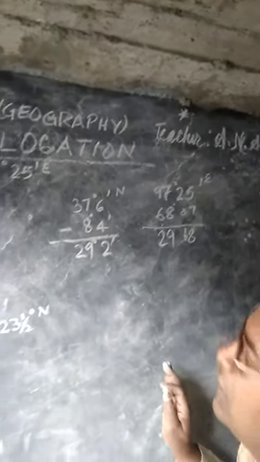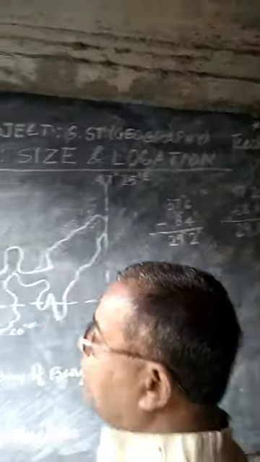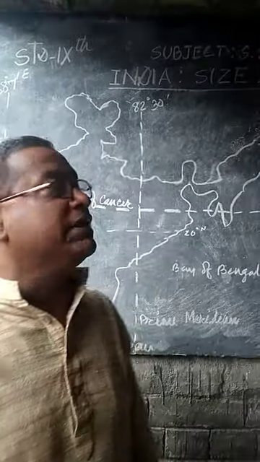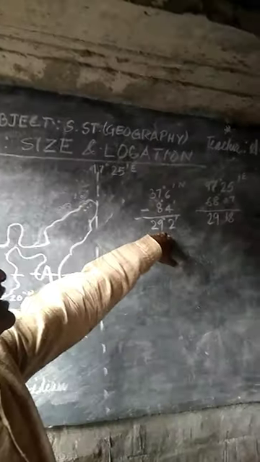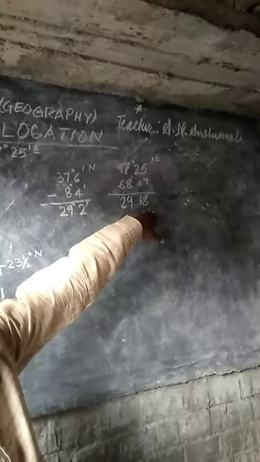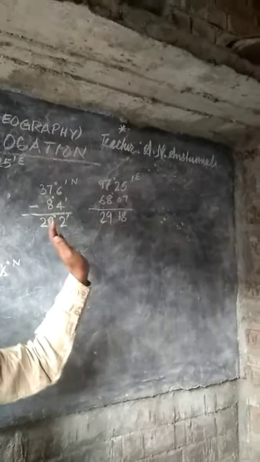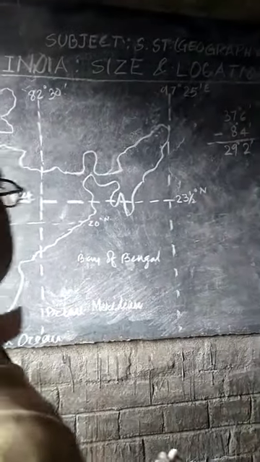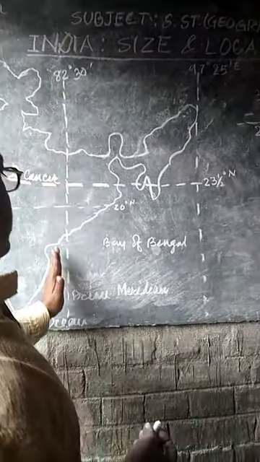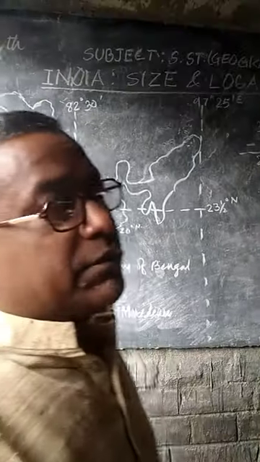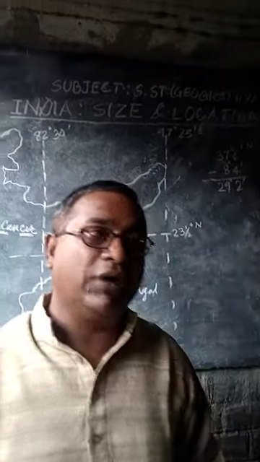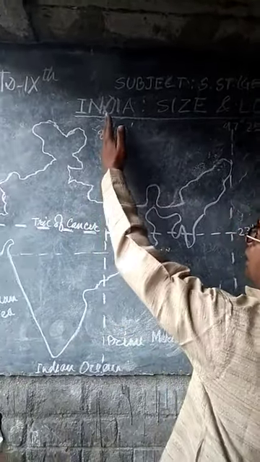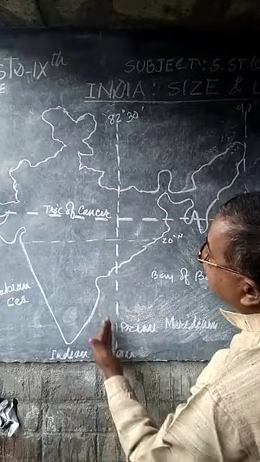Means the whole part of India on the latitudinal basis and longitudinal basis is approximately 29 degree 2 minute, 29 degree 18 minute. It is approximately 30 degrees. So the 82 degree 30 minute is selected as the prime meridian of India. Why? Because it lies in the middle of the country. It crosses the middle of the country.